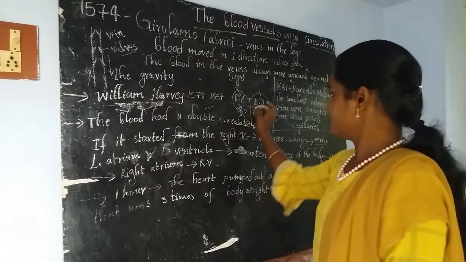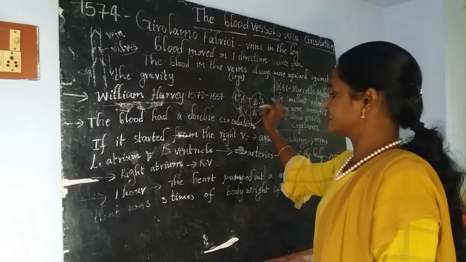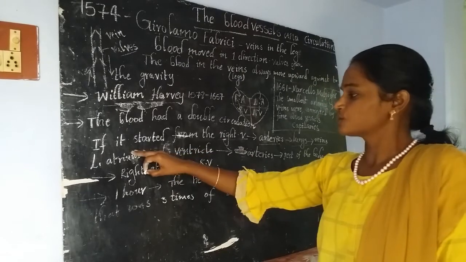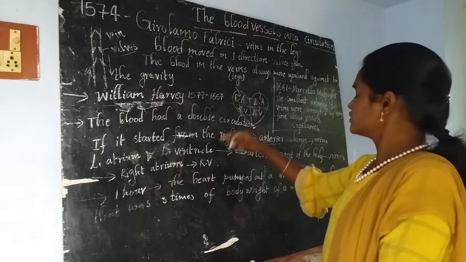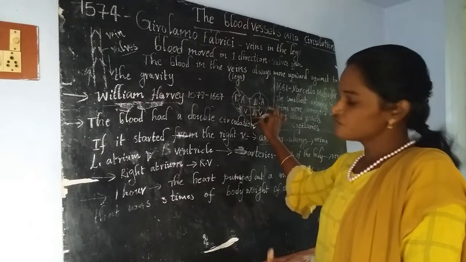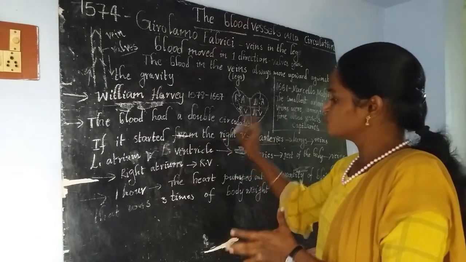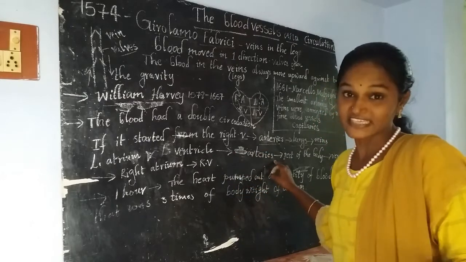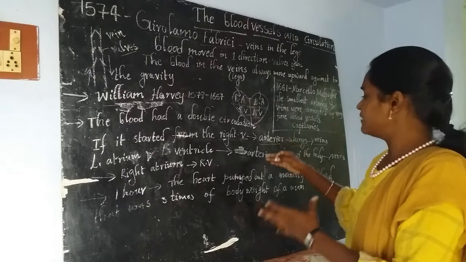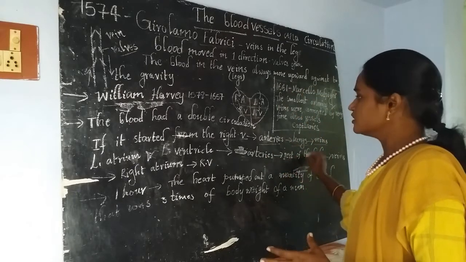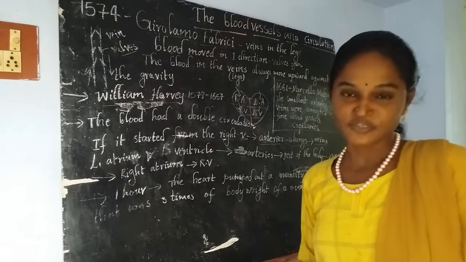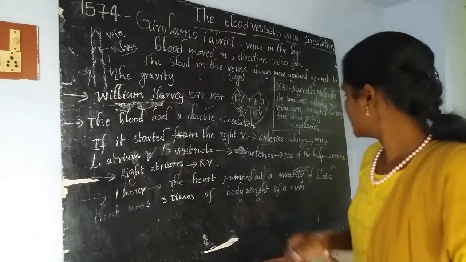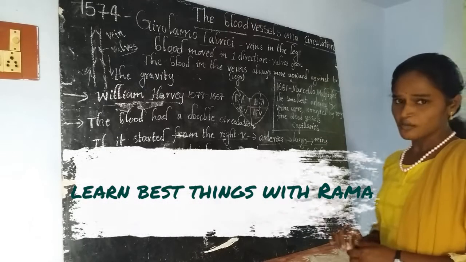Then the oxygenated blood enters into the left ventricle, and with the help of arteries like the systemic aorta, the blood enters into the rest of the body. From the systemic aorta, it reaches different body parts.